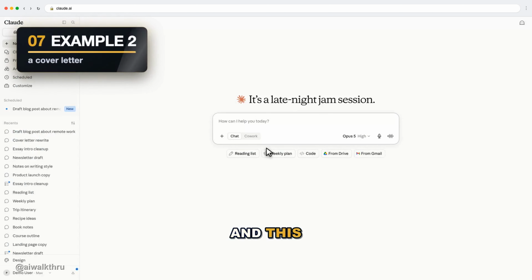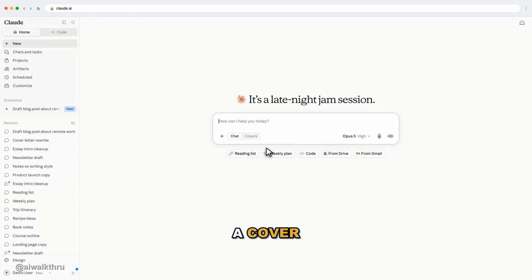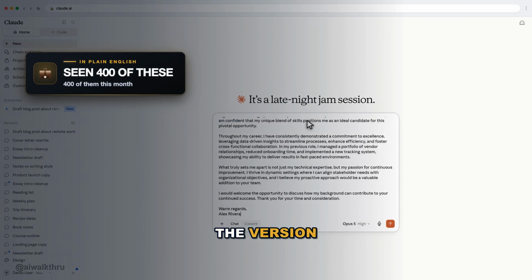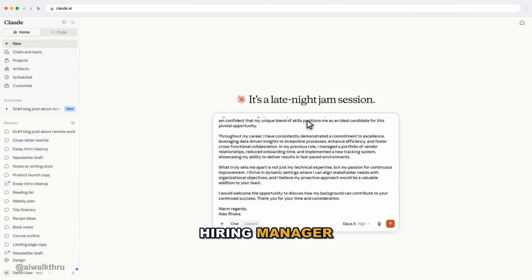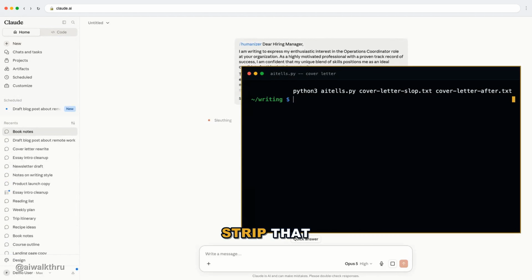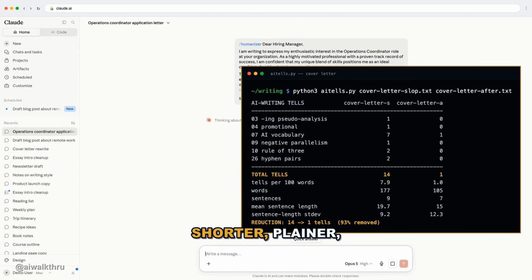Second piece, and this one matters more than a blog post: a cover letter. Same invocation, /humanizer, then the letter, one send. This is the version a model gives you, and every hiring manager has read 400 of these this month. "I am passionate about leveraging my skills. I thrive in fast-paced environments. My background positions me uniquely." Watch it strip that out. What is left is shorter, plainer, and it actually says what the person did.